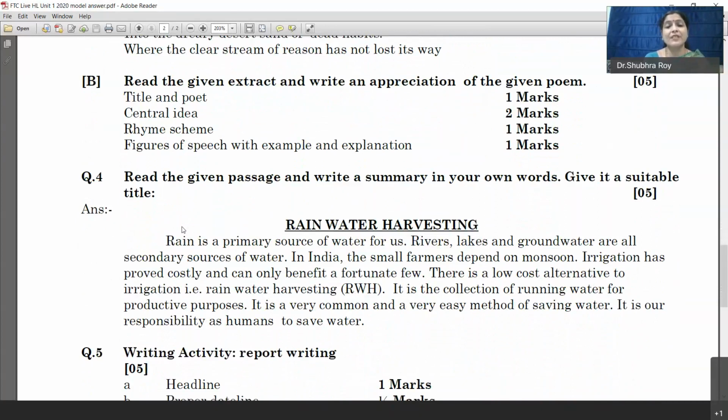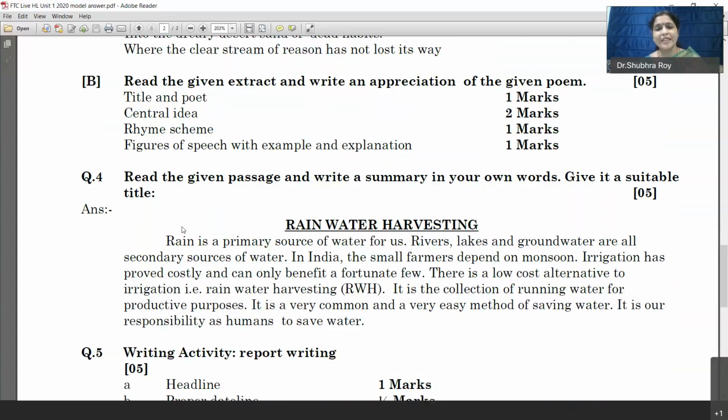This is a summary that I have given in the answer paper. The passage was of about 100 words, and here you will see the summary is about 30 words. So you have to make it into a 30 to 35 or 30 to 40 word summary. The first thing that you should remember in summary: 1 mark is for the headline. Your title should be apt, short, precise. Okay, you have to remember that. Apt title, short title, and to the point title. It shouldn't be long, it should be a very catchy title.